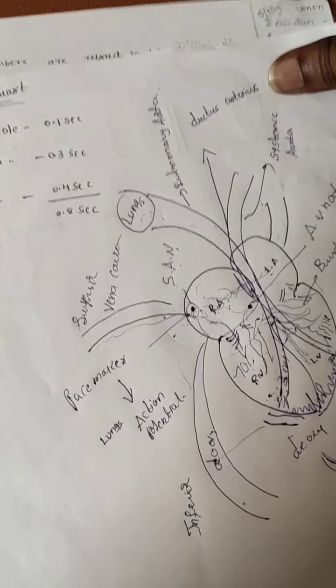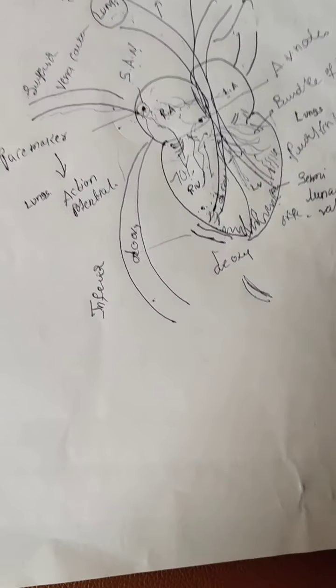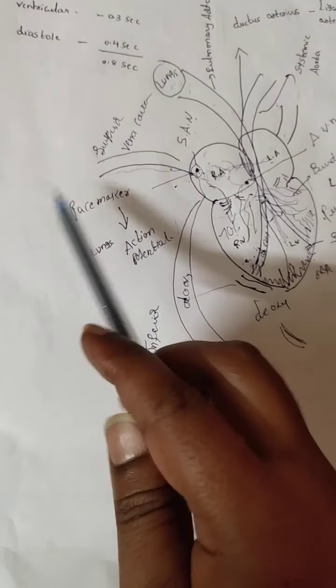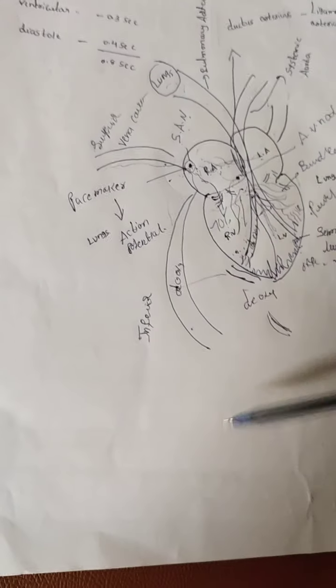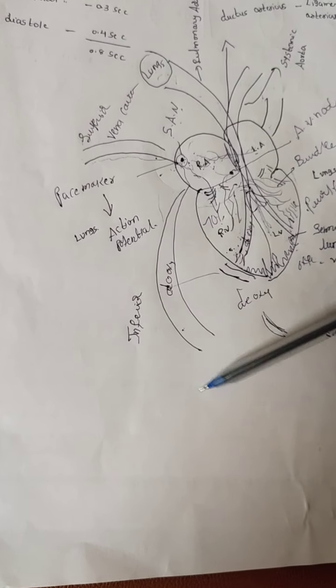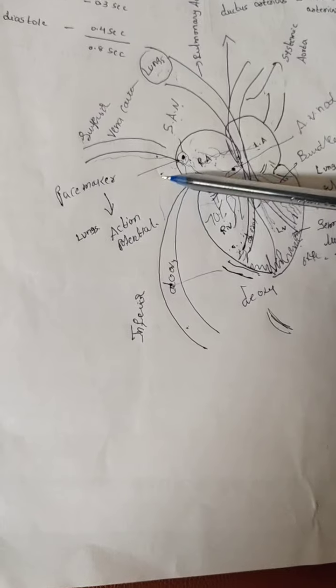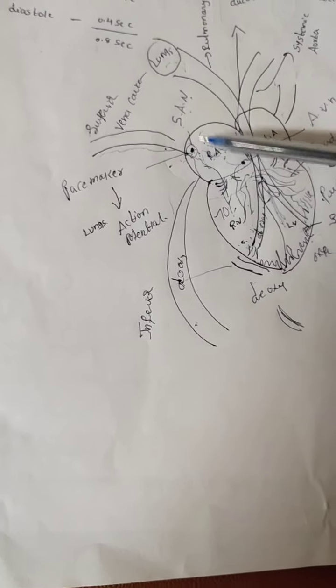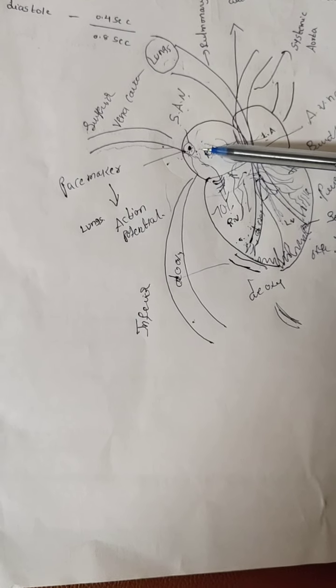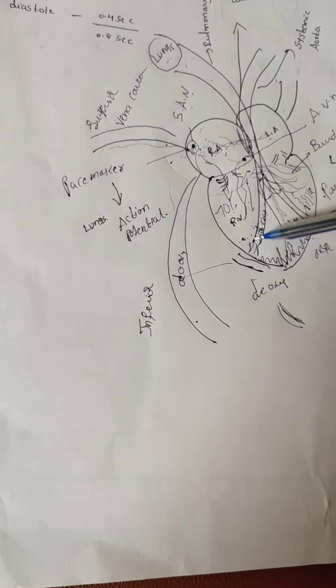Now here, see, through the superior vena cava and inferior vena cava, the deoxygenated blood enters the right atria. Then the blood enters from the atria to the ventricles.